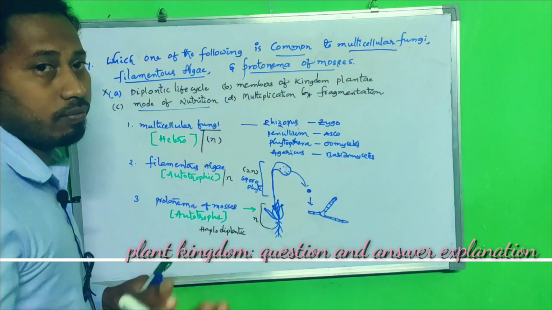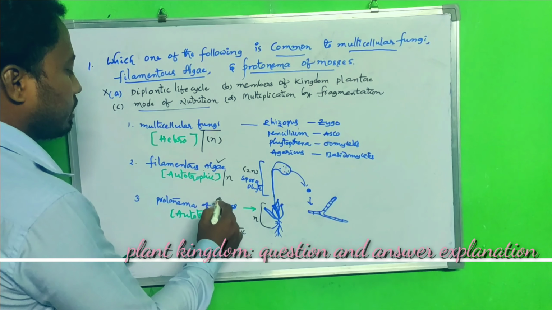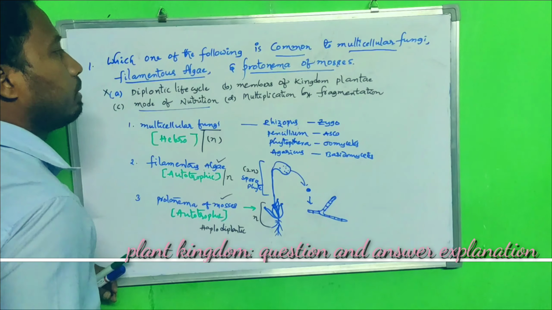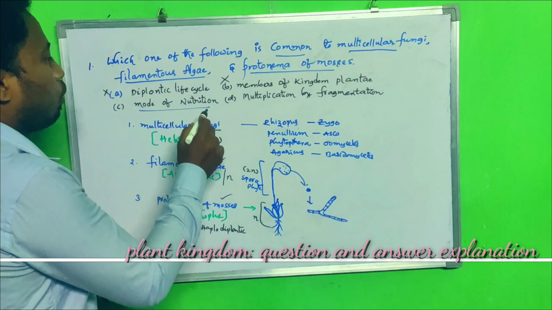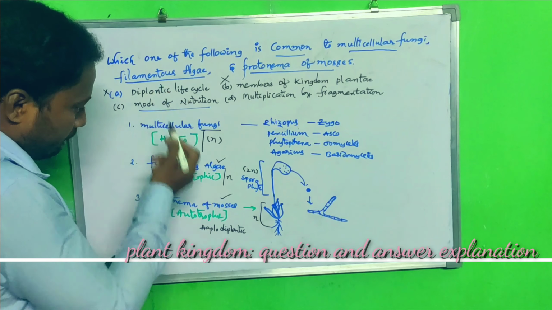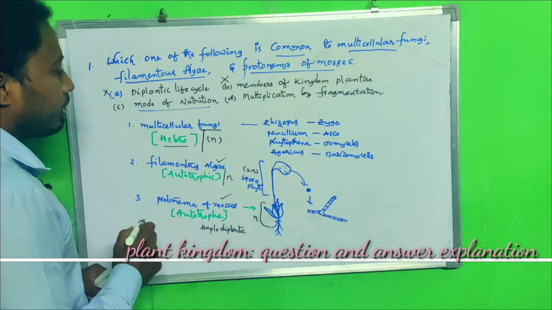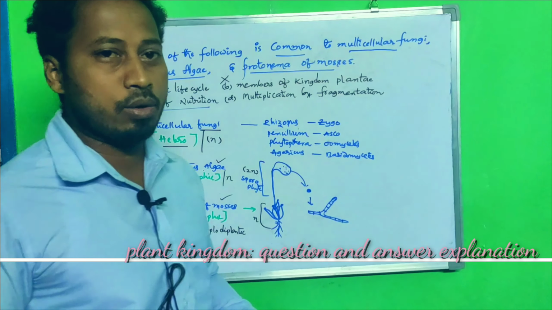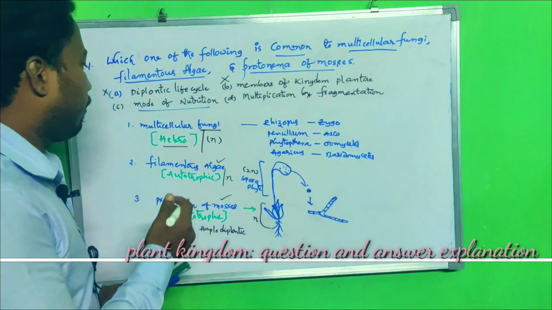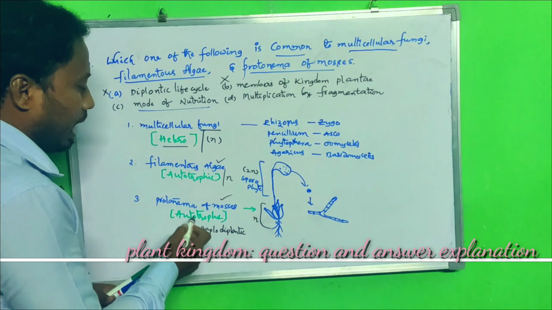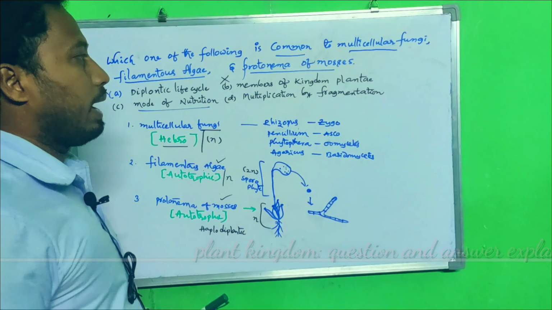Fungi will not be part of the plant kingdom, though algae and mosses can be. So this option is ruled out. Mode of nutrition: since the beginning of this discussion we have mentioned that fungi are heterotrophic, so mode of nutrition is not common for fungi, algae, and mosses. So the last option, multiplication by fragmentation.